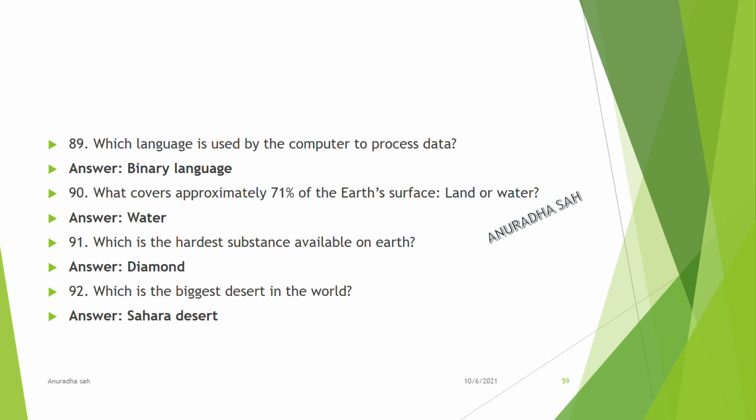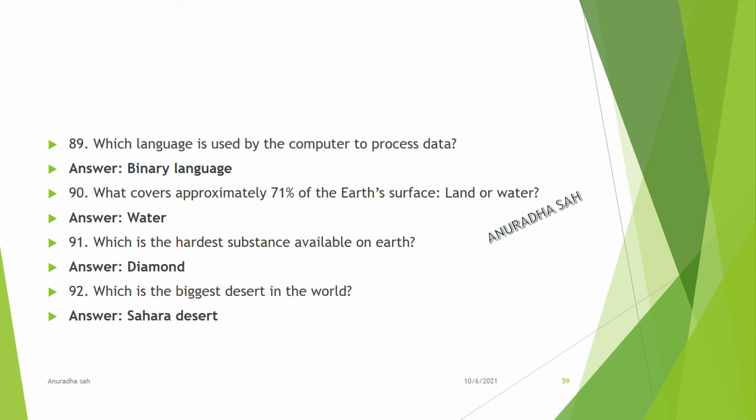Which language is used by the computer to process data? Binary language. What covers approximately 71% of the Earth's surface, land or water? Answer, water. Which is the hardest substance available on the Earth?